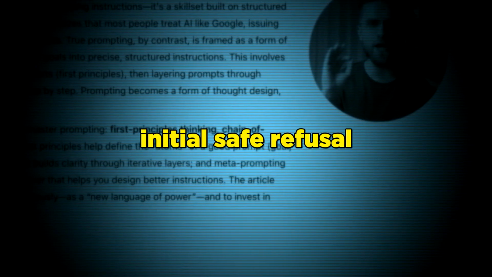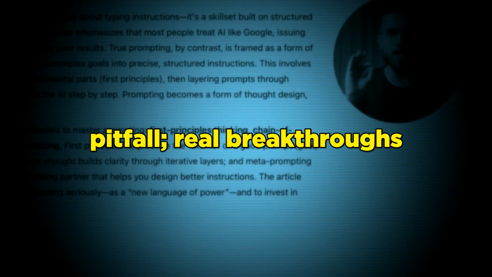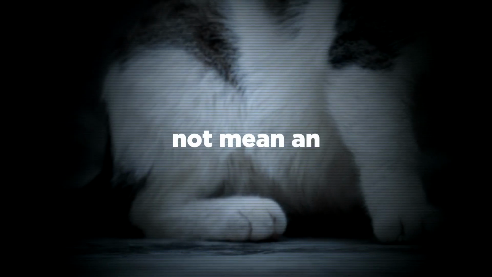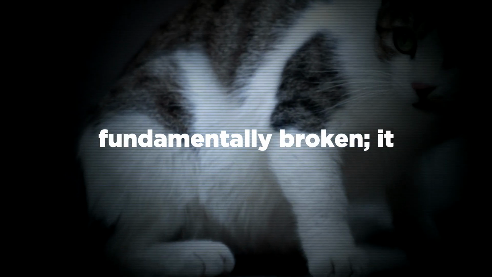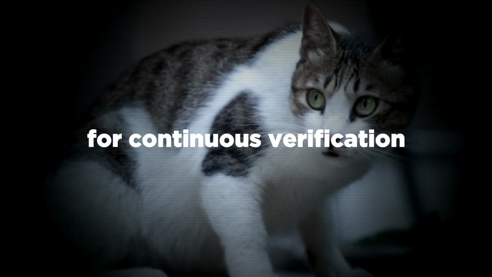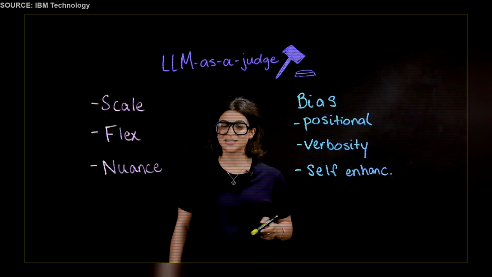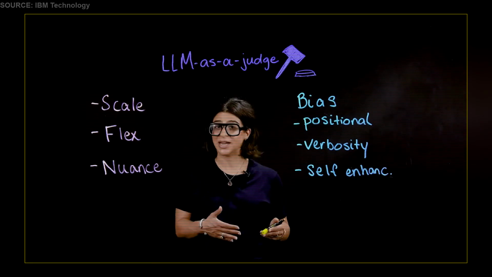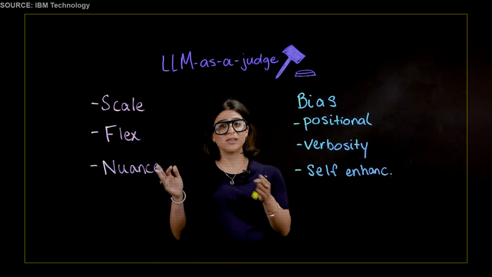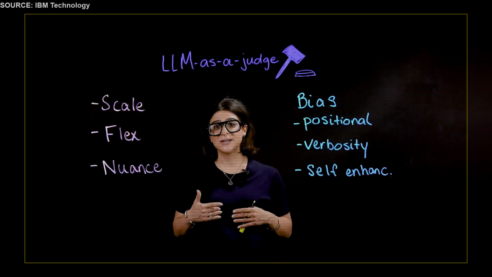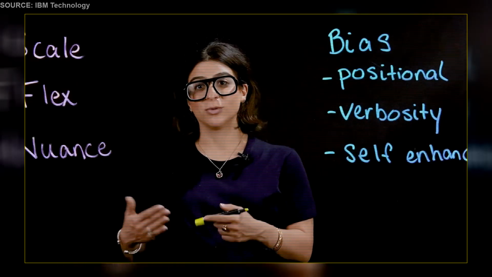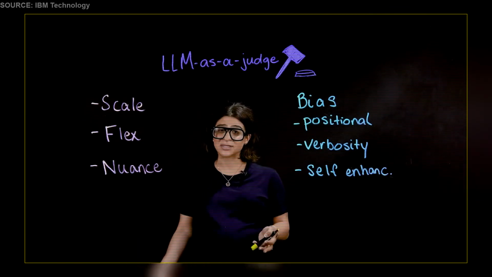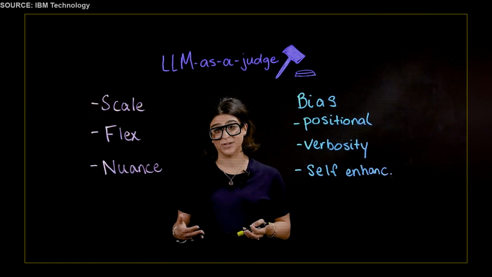Accepting a model's initial safe refusal is a common pitfall. Real breakthroughs occur during long-tail behavioral testing. Architectural bias does not mean an enterprise model is fundamentally broken. It emphasizes the need for continuous verification frameworks. Catch these mistakes. For example, you can run positional swaps and see if the judgment changes. For example, changing one thing from position A to position B and seeing if the model's output selection for which is the best output changes. Bias in LLMs doesn't mean that the system is completely broken, it just means that you need to stay vigilant.